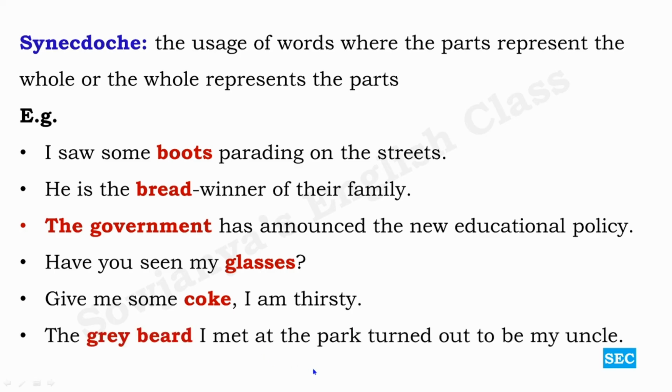The grey beard I met at the park turned out to be my uncle. So what is meant by grey beard here? Grey beard is nothing but an old man. So not only his beard, the entire old man turned out to be my uncle. Grey beard is actually a part representing the whole. So synecdoche is the usage of words where parts represent the whole or the whole represents the parts. So these are all five figures of speech that we have learned in this lesson. Hope you all have understood it.